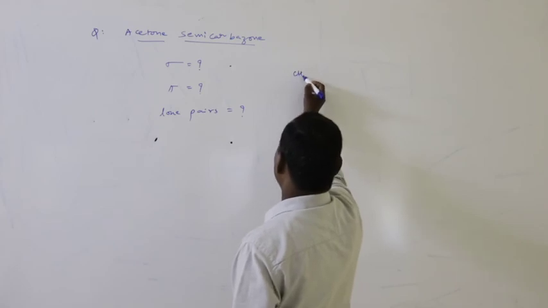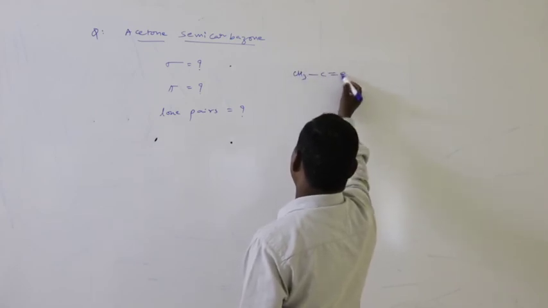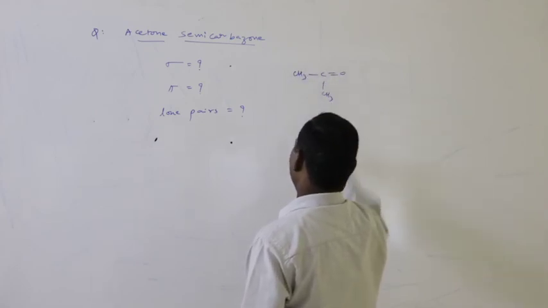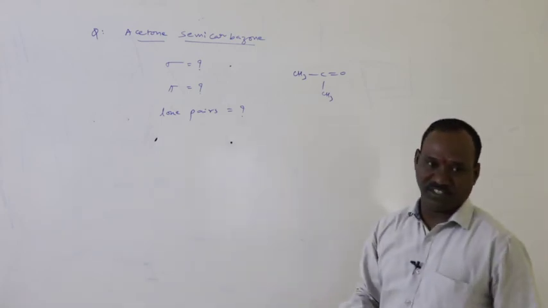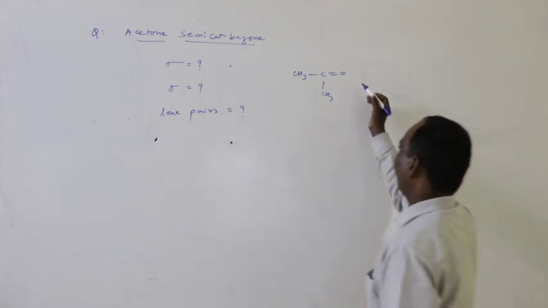Acetone is CH3 C double bond O CH3, also called dimethyl ketone or propanone.